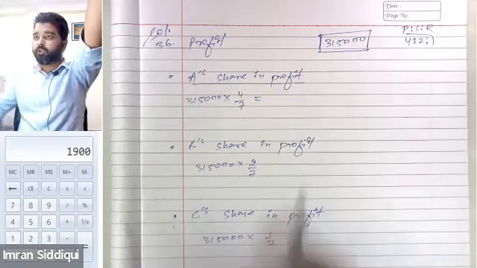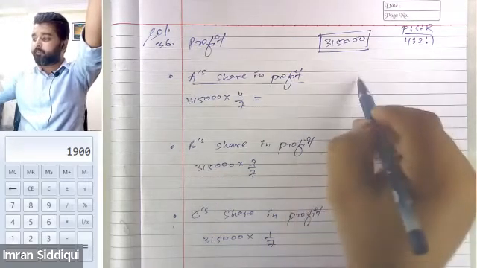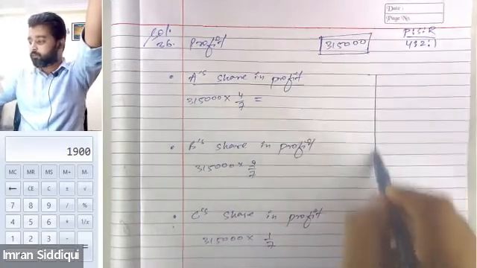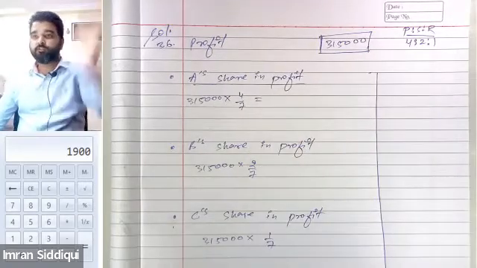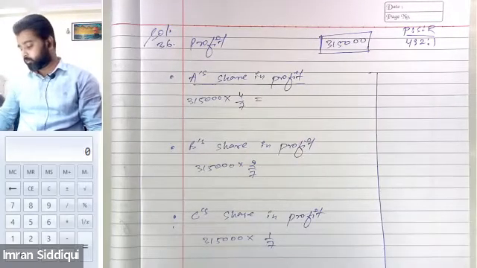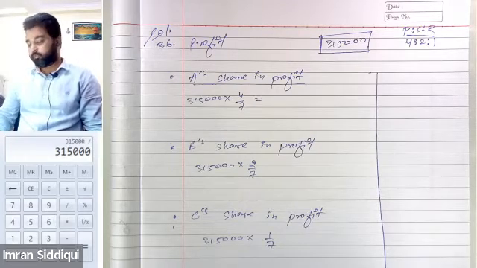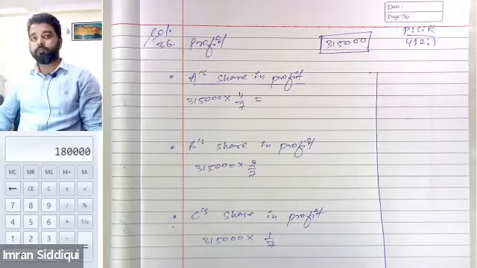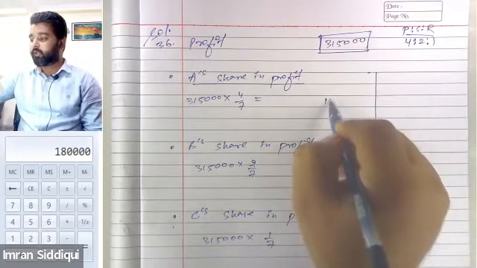All right, so now let's first of all calculate the share of profit. 3,15,000 divided by 7 into 4. Focus on the calculator. That means Mr. A will be getting 1,80,000.